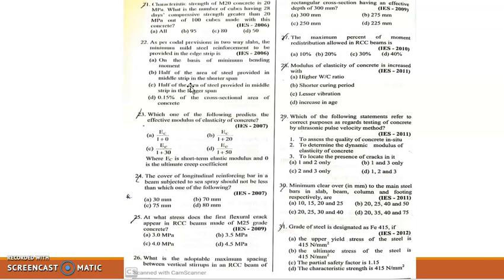27. The maximum percentage of moment redistribution allowed in RCC beams. Here, the answer 30% is the correct value.